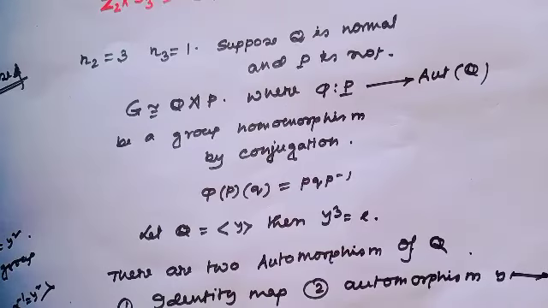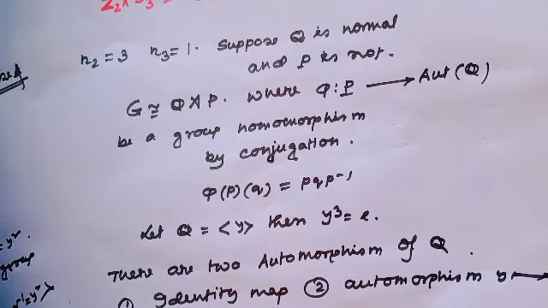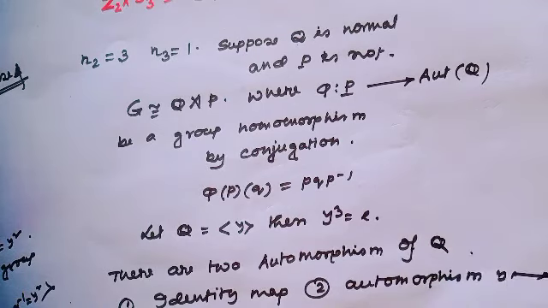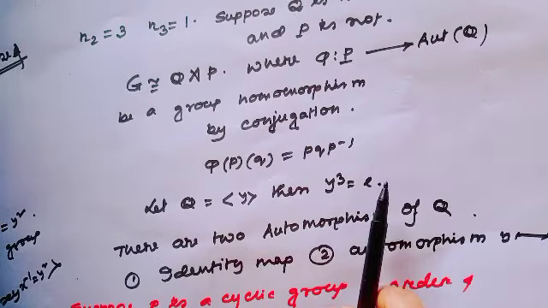Suppose n2 equals 3 and n3 equals 1. That means suppose Q is a normal group and P is not. Therefore, G is isomorphic to Q semi-direct product P, where phi is a homomorphism from P to the automorphism group of Q, by conjugation, phi(p)(q) equals pqp inverse.